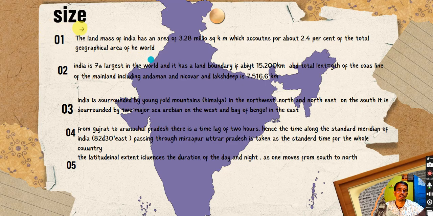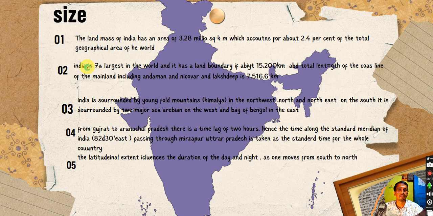So now let's move on to the size. What is the size of India? What is the size of this massive, giant country we are talking about? The land mass of India has an area of 3.28 million square kilometer. This is not 3.28 square kilometer but million square kilometer, which is massive, and accounts for 2.4% of the total geographical area of the world.